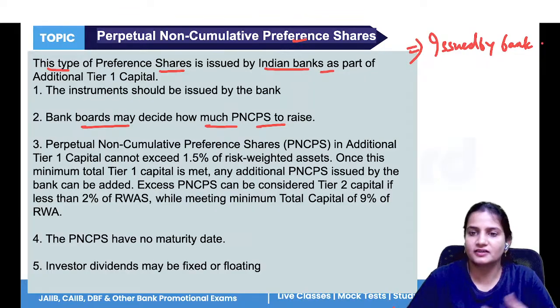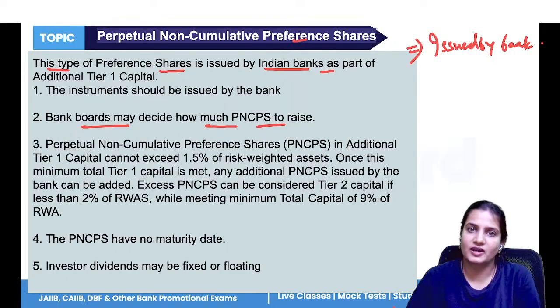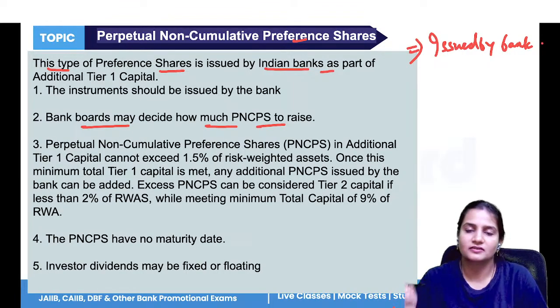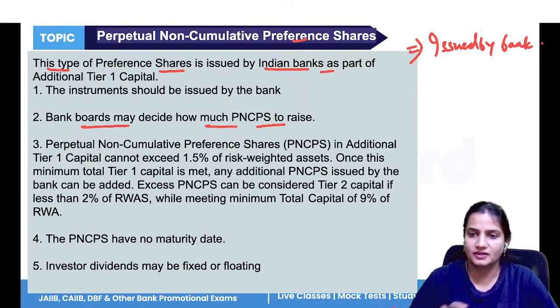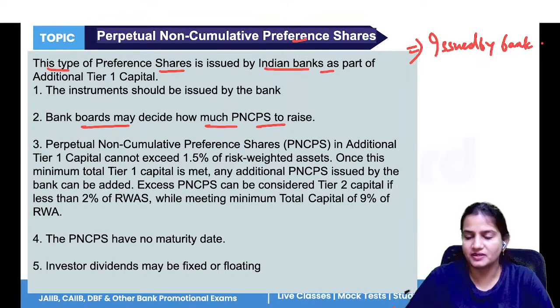Preference shares are shares where the investors get dividends before the equity shareholders. They also get priority during liquidation of the company, so when the company is liquidated, they will get their money first. They usually don't have voting rights. PNCPS are considered additional Tier 1 capital under Basel III norms.